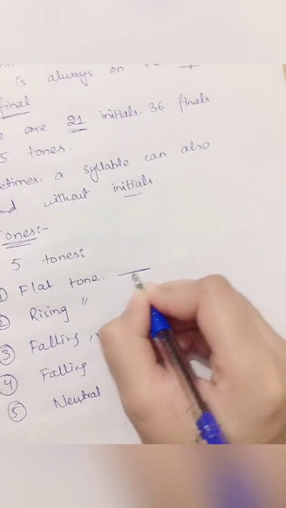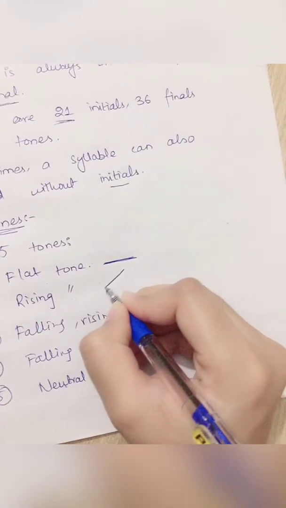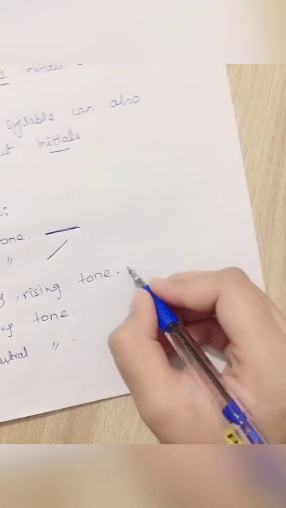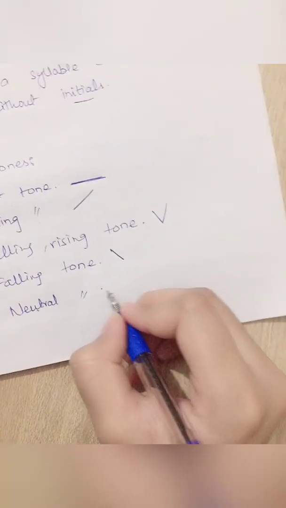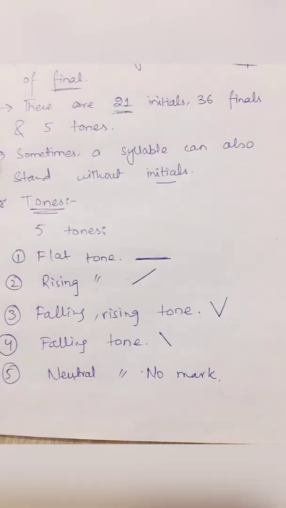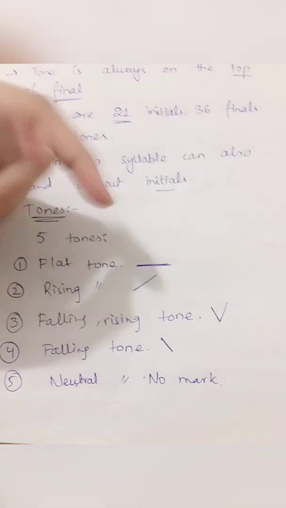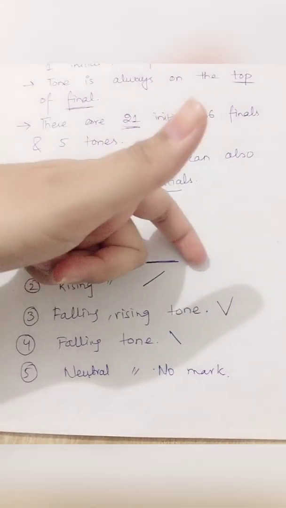The flat tone has a mark over it like this. Rising has a mark over this. Falling rising has a mark, and falling has this. And the neutral has no mark. Flat tone has this mark because this mark is flat.